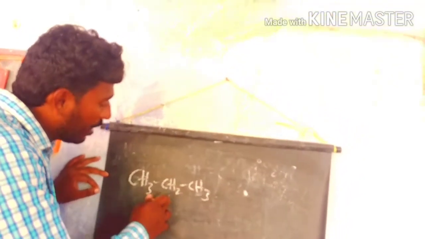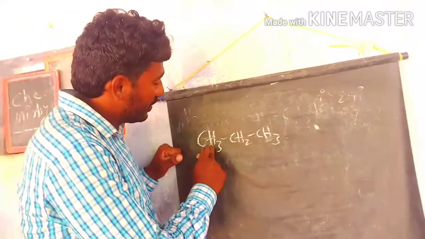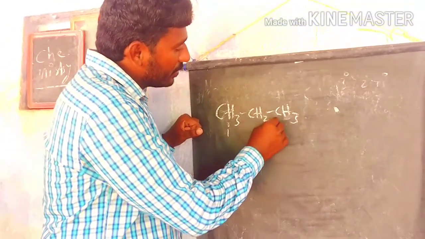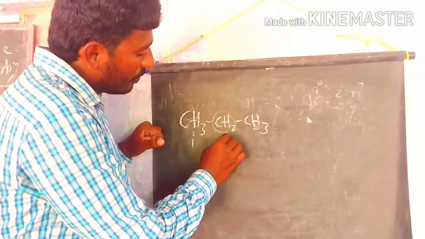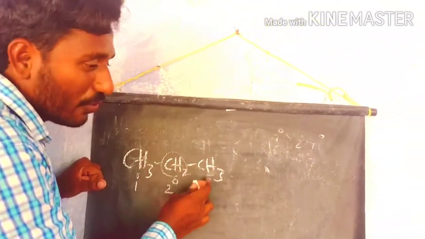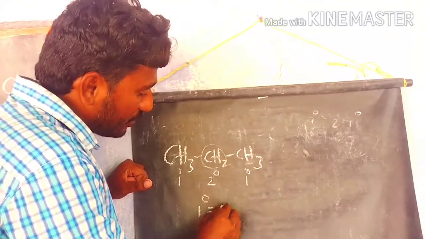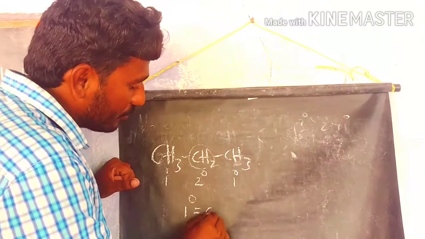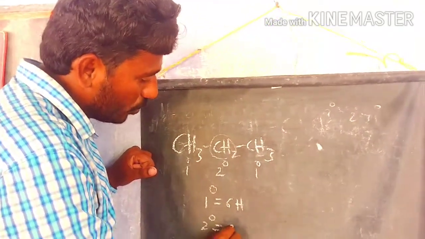This carbon is primary because it is attached to only one carbon. This carbon is directly attached with 2 carbons, that's why we call it secondary. This is also primary because it is attached with only 1 carbon. How many primary hydrogens are here? We have CH3, CH3, totally 6 primary hydrogens. How many secondary hydrogens? 2 hydrogens.